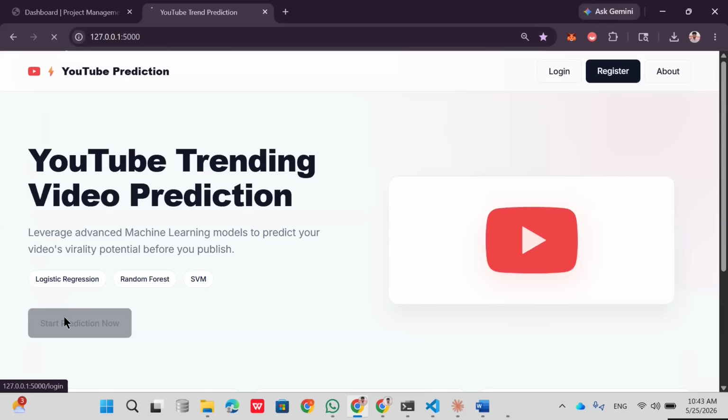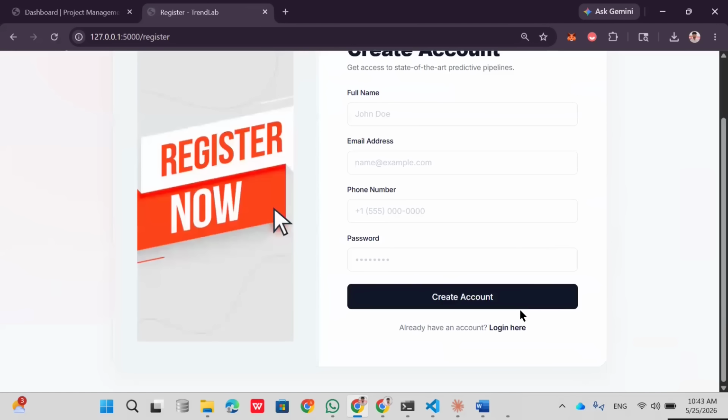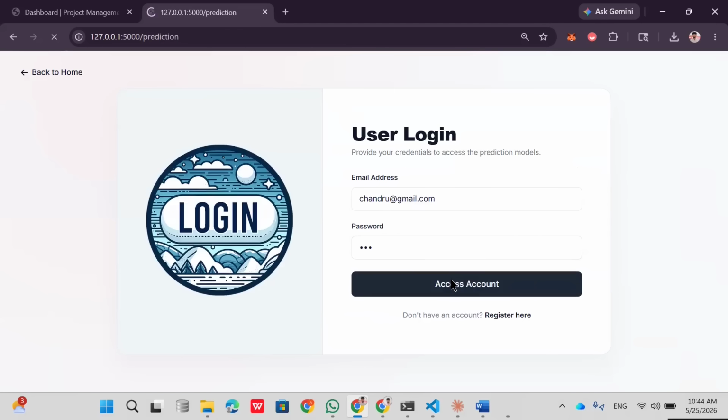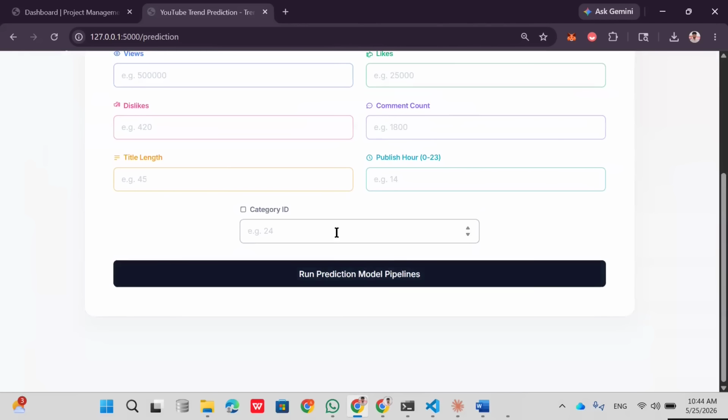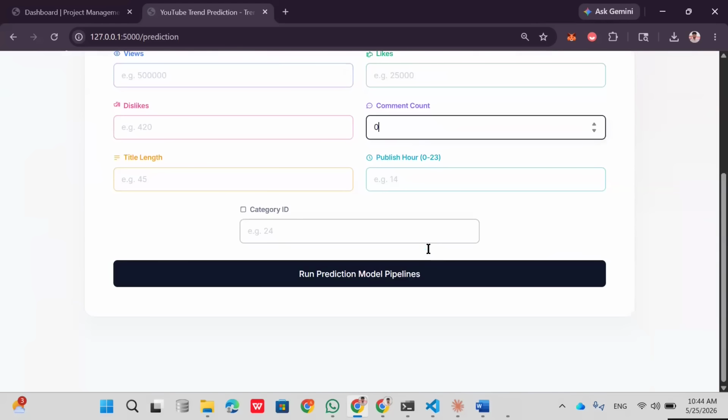And we cannot go directly to the start prediction. Instead, we need to register, then log in. Once you log in, you can go directly to the prediction button. Here you can see it asks for the inputs like views, likes, dislikes, comments, everything.